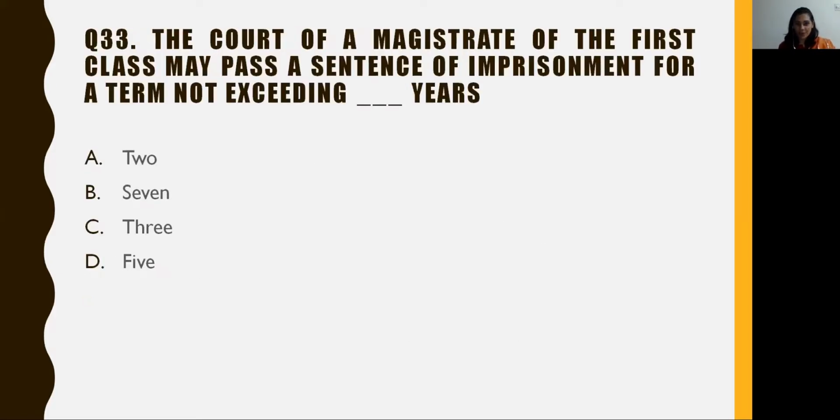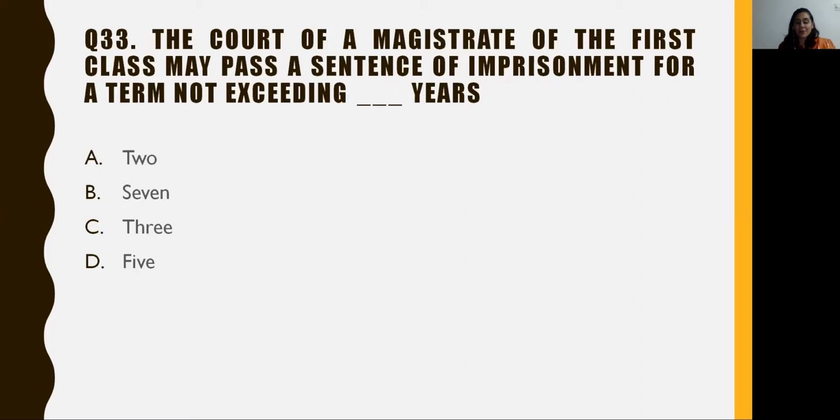So let's get started with question number 33. Mind you again that we are going to take note of the legal as well as English knowledge questions that have been included in this particular question paper. So far as the general knowledge questions are concerned, separate videos would be made on the same.